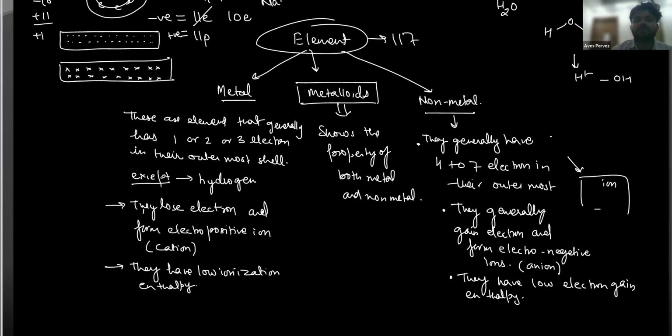Okay, better. Do this one, then write it down. There are 117 known elements, and we have divided the elements into 3 types. One is metals, metalloids, and non-metals. Now, note it down. These are the elements that generally have 1, 2, or 3 electrons in their outermost shell, except hydrogen and helium.